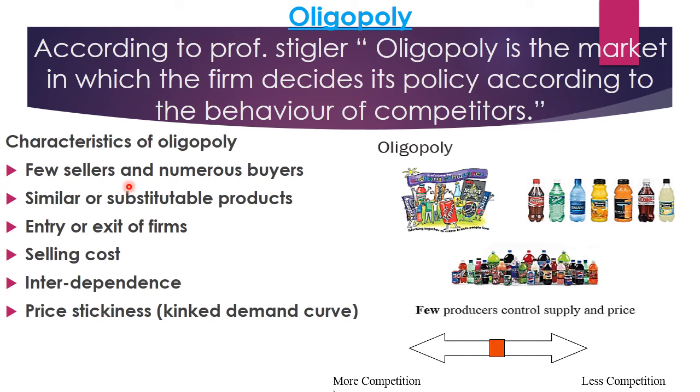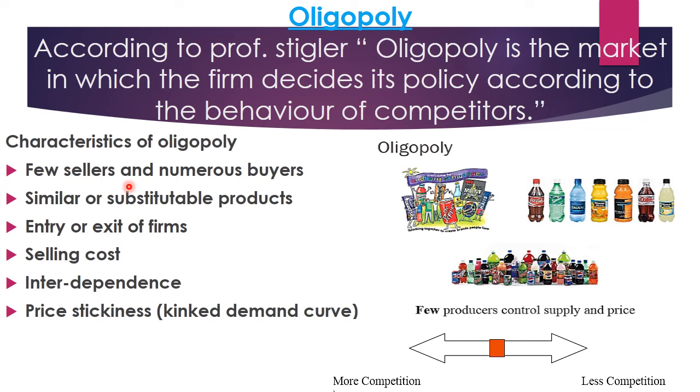Now characteristics, first one: few sellers are there and numerous buyers are there. Now here the number of sellers and producers is less in the market. The number of firms is limited, right?